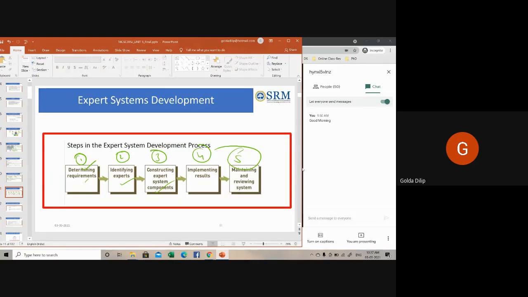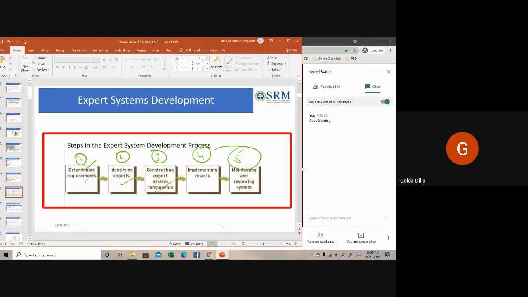Then you develop a prototype from the knowledge base. The knowledge engineer should be a domain expert, acquire the domain knowledge, then represent it in the form of if-then-else rules. Then you test and refine the prototype.